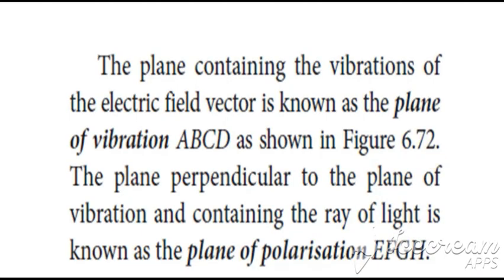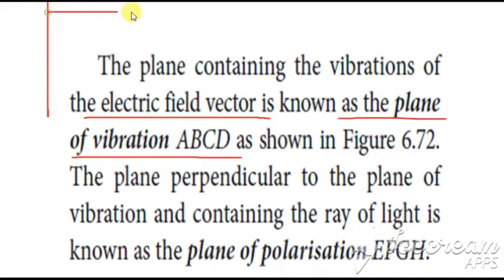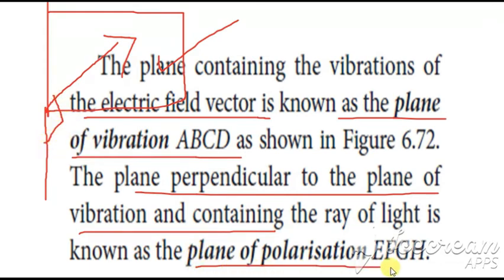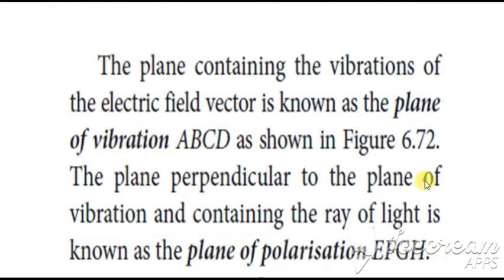Okay, so next, the plane containing the vibration of the electric field vector is called the plane of vibration. So if suppose this is a plane in which the vibration occurs, then this plane is called the plane of vibration. The plane which is perpendicular to the plane of vibration, so if this is a plane perpendicular to this plane of vibration, that is called the plane of polarization. So plane of vibration ABCD, and this is EFGH.